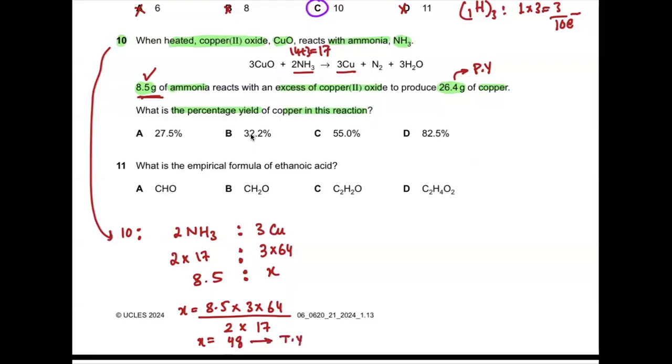Right? So the percentage yield, if you recall, is practical yield, or the experimental yield, over theoretical yield, times 100. So the practical yield is 26.4 over theoretical yield 48, multiplied by 100.